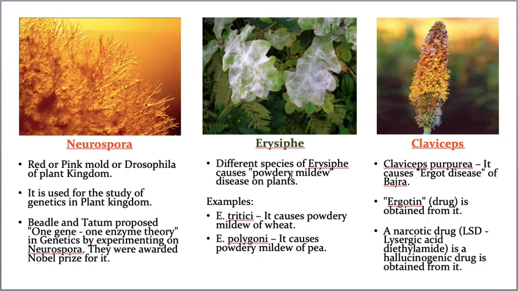Okay, and a few examples: Erysiphe tritici. What is the meaning of Erysiphe tritici? It causes powdery mildew on wheat. And the next example is Erysiphe polygoni. It causes powdery mildew on pea leaves. What do you call pea? Sorry if I tell it wrong. Something like matar or vatana.